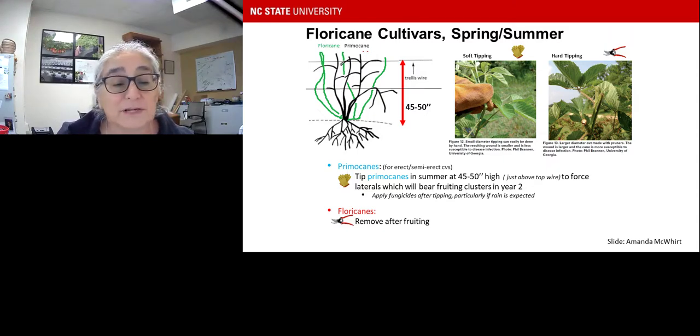And then you also need to remove the floricanes after fruiting. So this is always occurring, and it's always a busy, busy time. The tipping will probably start before your fruit is all harvested, but by the end of the summer, you will start to have to remove those floricanes. Those are the canes that produced the fruit, and you do need to remove those as well in the summer. So that's an example of where you tip, right there with those little arrows. And this is what it would look like later on.